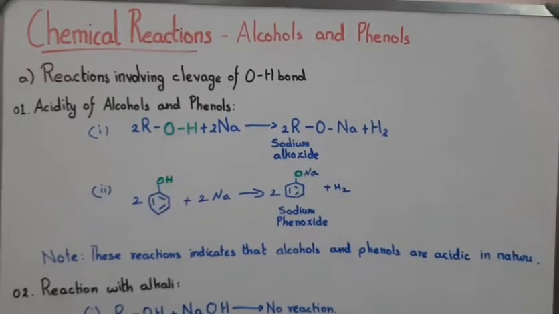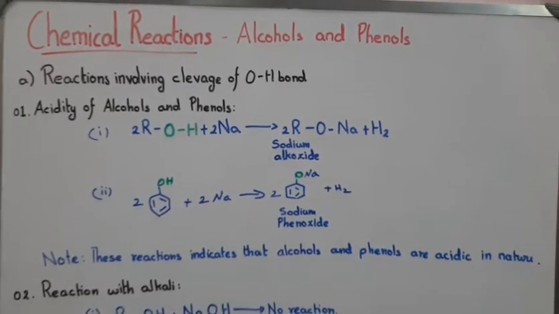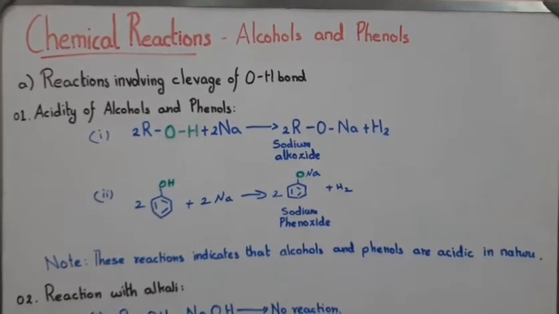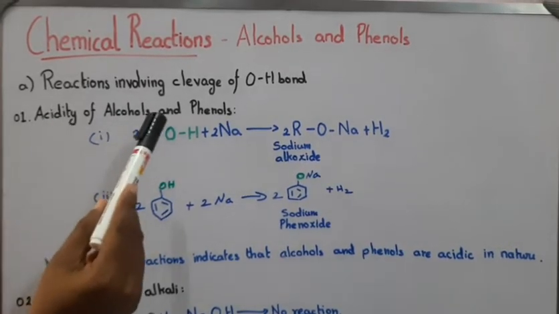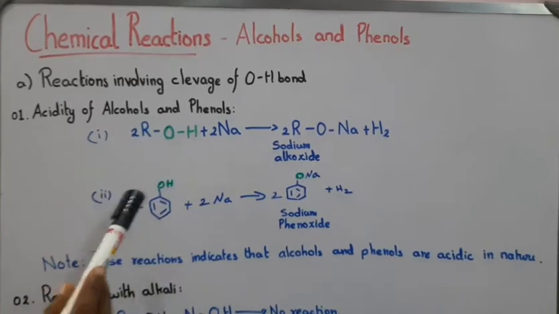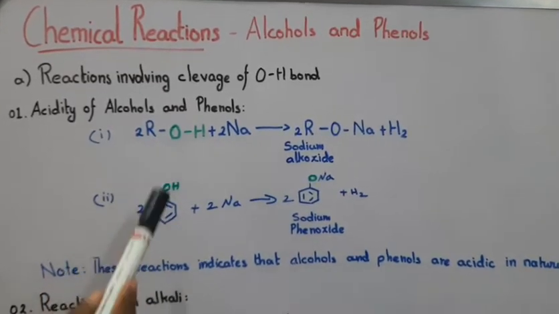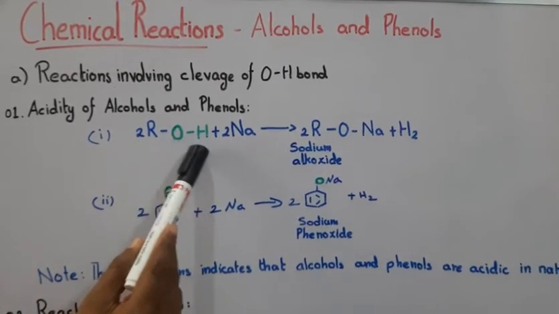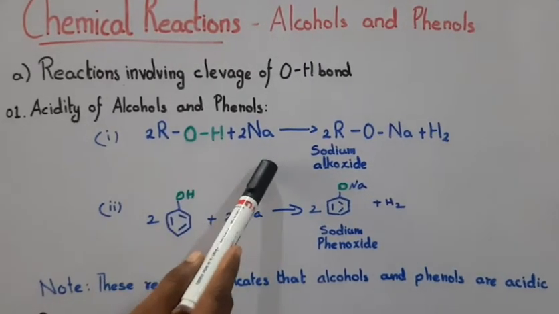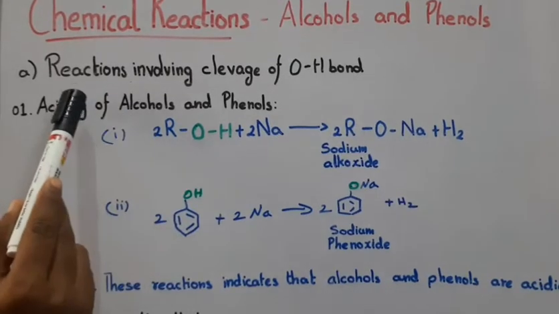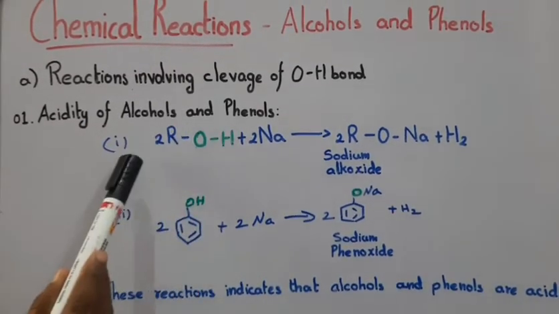In this class we are going to see chemical reactions, that is, the chemical properties of alcohols and phenols. The first one: reactions involving cleavage of the O-H bond. Because the alkyl or aryl alcohol contains an OH group, the O-H bond is cleaved. This is the concept: reactions involving cleavage of the O-H bond.